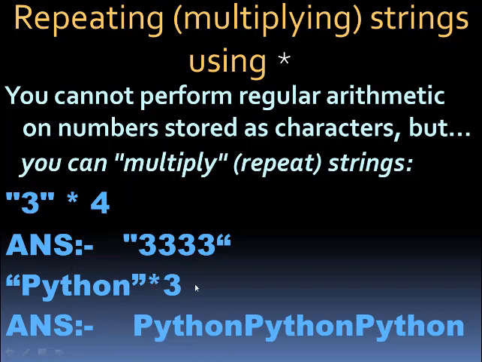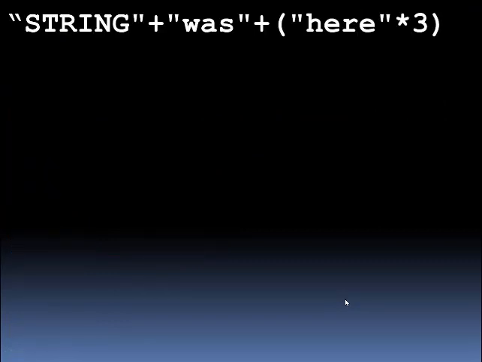Similarly, if you have this, first string plus, now this is a combination of plus and into in the same expression. This is string plus the second string, and within brackets we have a string into 3. Now this into 3 is only for this one here. So this will be repeated 3 times, while these two will be concatenated, and then this new string will be concatenated. So the final result will be this one here, here, here.